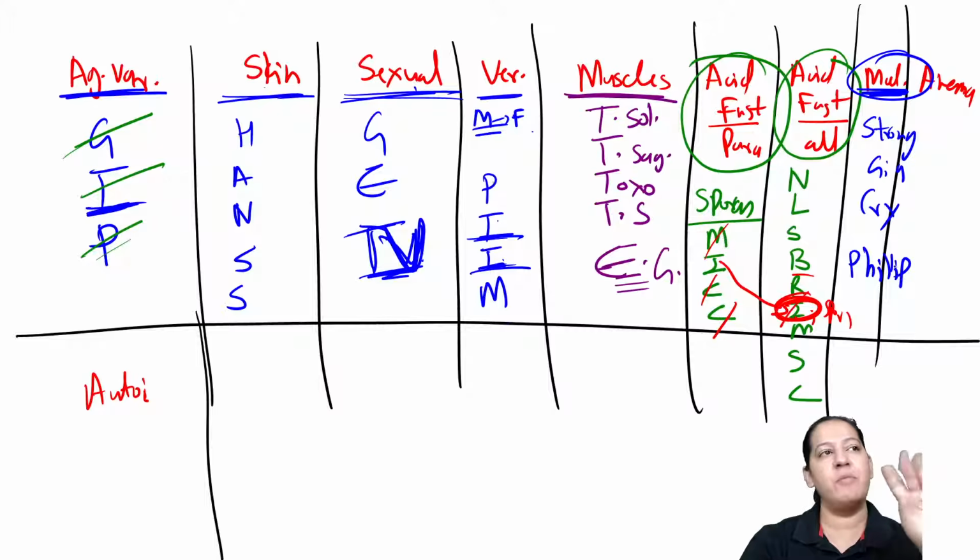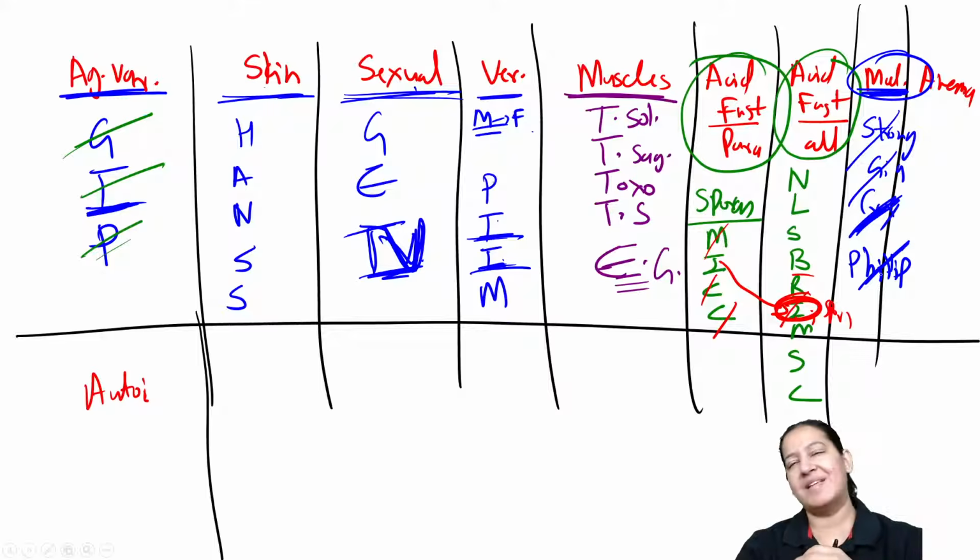So tell me the full form. 4 parasites are there. Strong for Strongyloides. G for Giardia. Cry for Cryptosporidium. And it is Capillaria philippinensis. Capillaria philippinensis is a rare parasite. Okay, not very important.